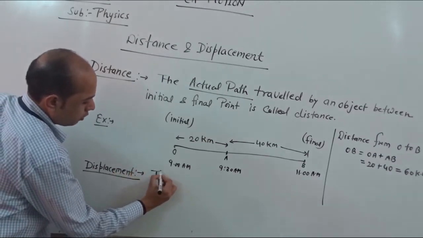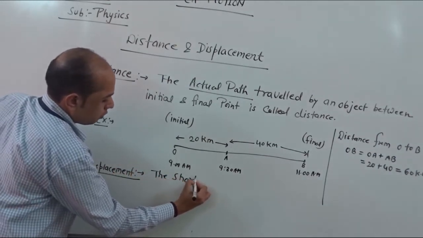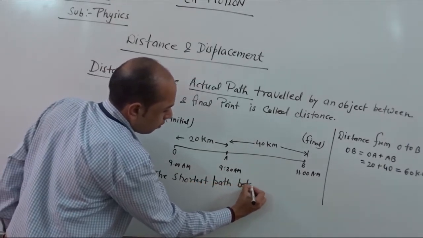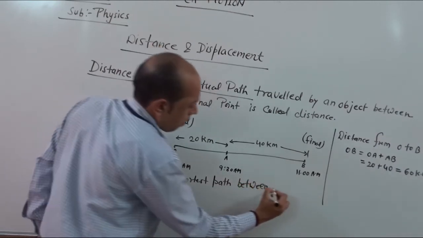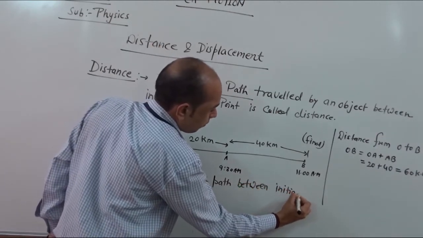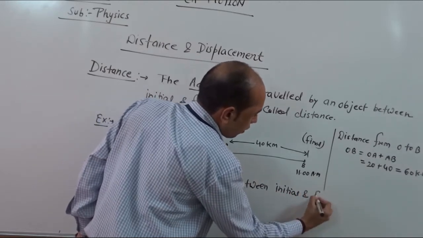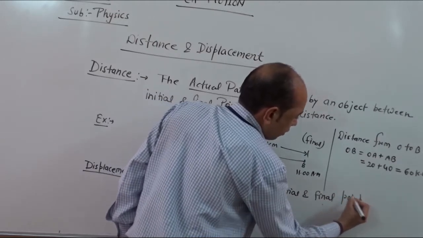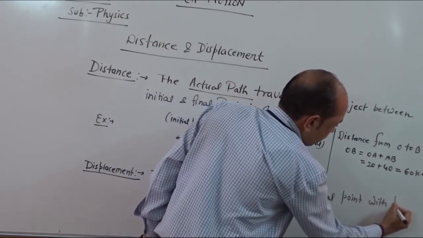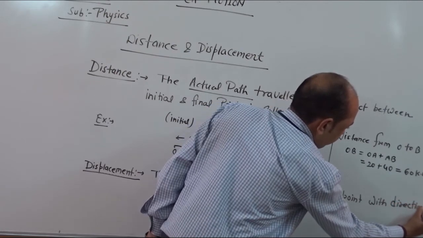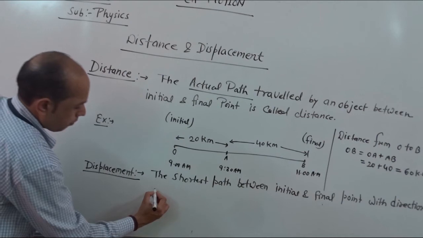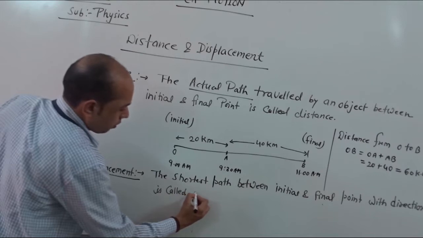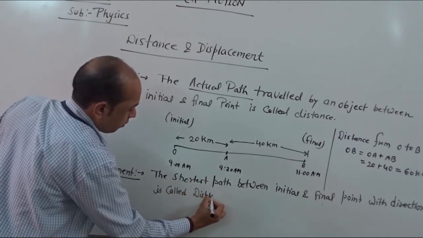So the shortest path between initial and final point with direction is called displacement.